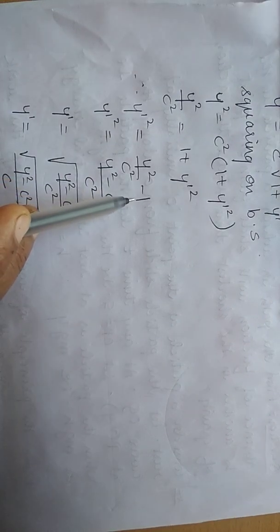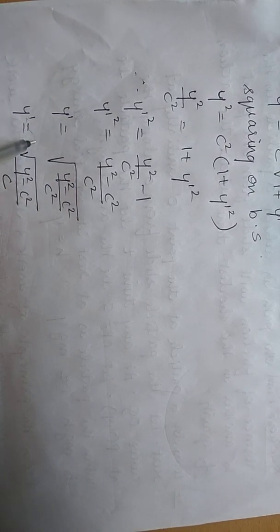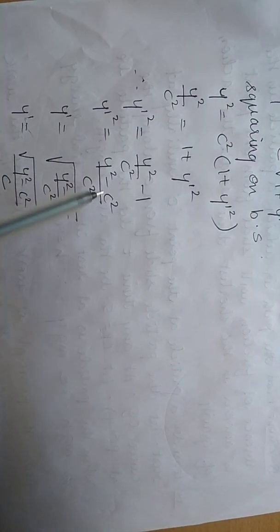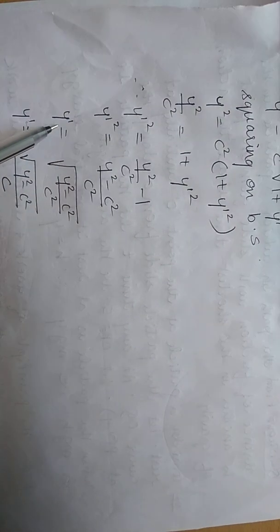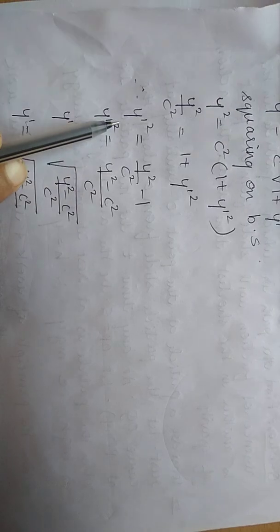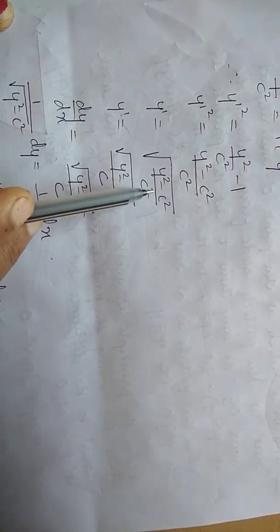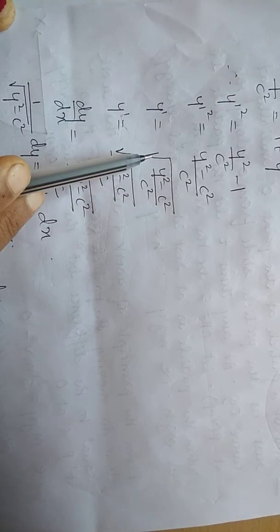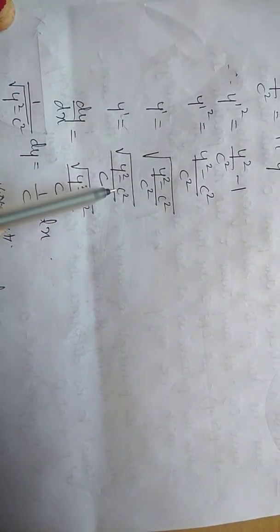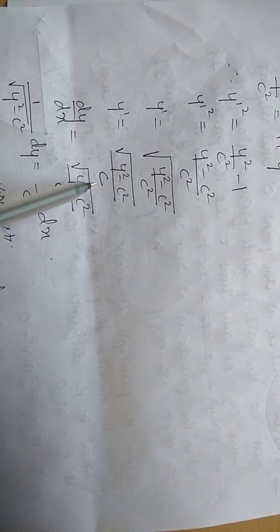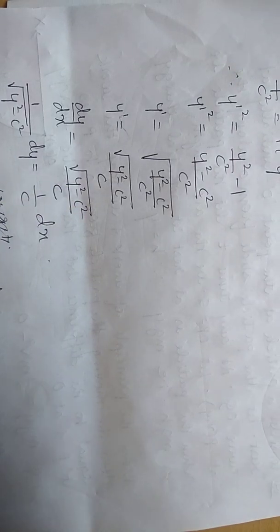You just have to find first the expression for y dash now. So take the LCM. So y square minus c square upon c square. I want y dash. So again take this square, when it comes to this side it will become root. Splitting out the root for the numerator and the denominator, I will get root of y square minus c square upon c, because root and c square will get cancelled.